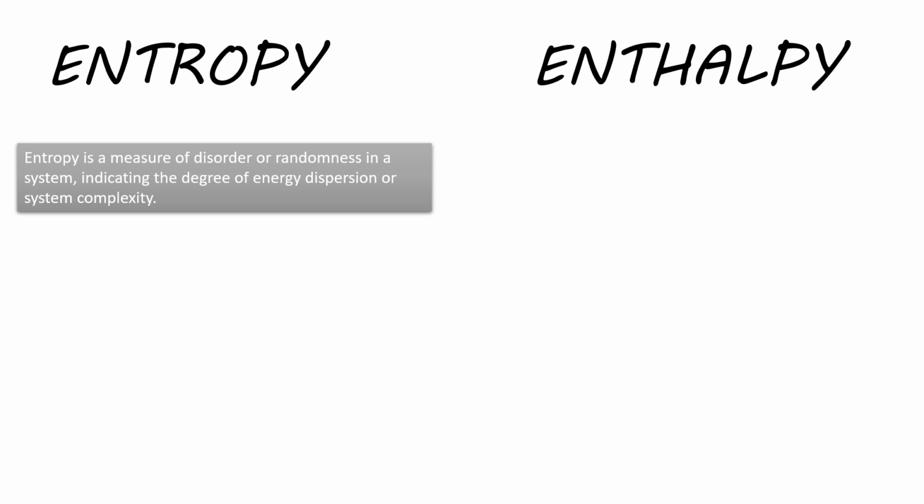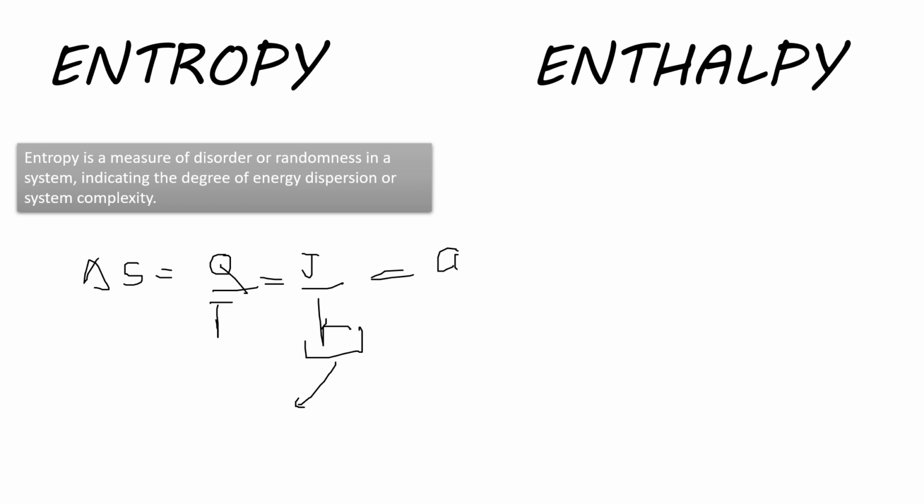Now entropy is measured by del S. It is denoted by del S and its formula is Q upon T. Here its unit is joule per Kelvin. That is also known as 1 entropy unit. Keep that in mind. This is the 1 entropy unit. Calorie per Kelvin is not the 1 entropy unit. 1 entropy unit is joule per Kelvin.